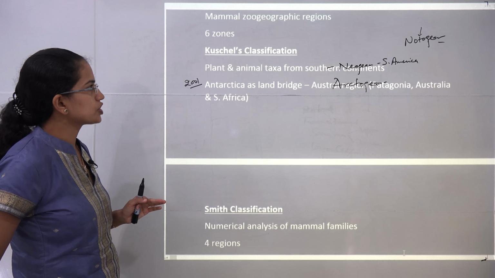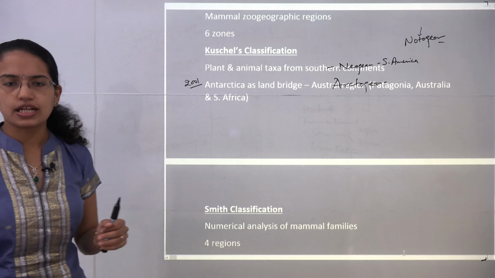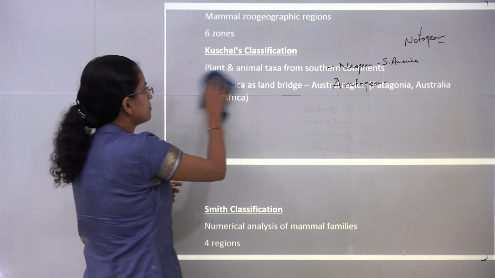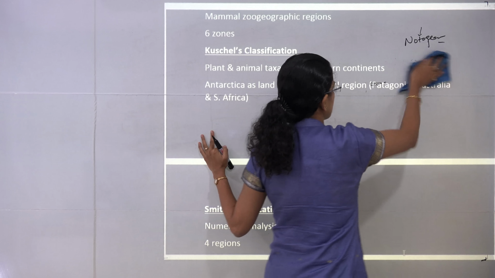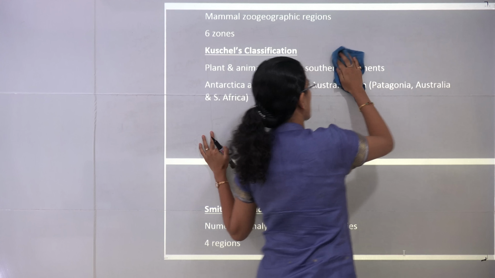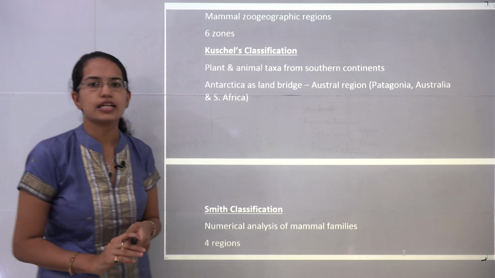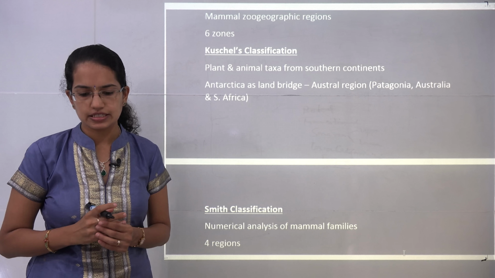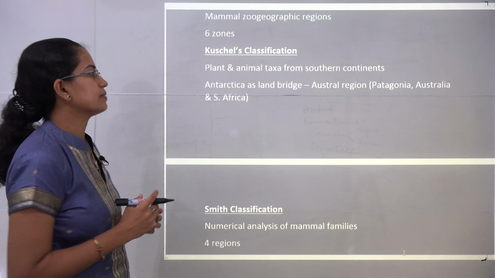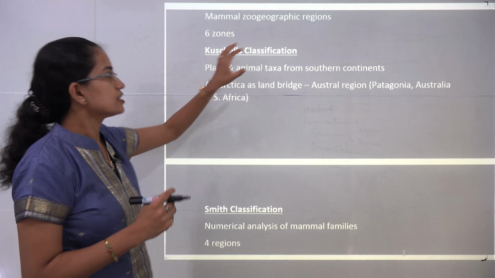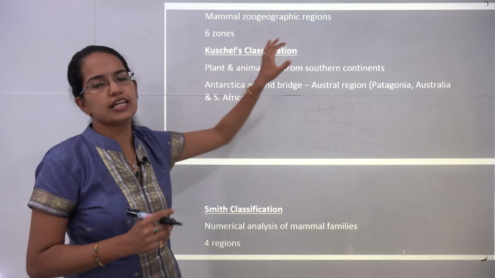The next was Cushell's classification. Under all these classifications, they said that the wildlife that occurs in a specific region is native to that particular area. Cushell's classification was important. He laid down the classification in 1964, and it was primarily based on terrestrial animals, specifically from the southern continents.